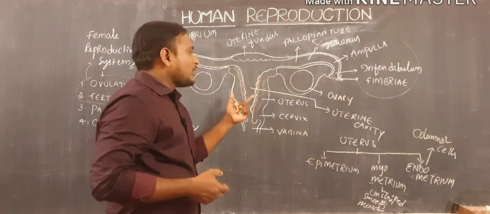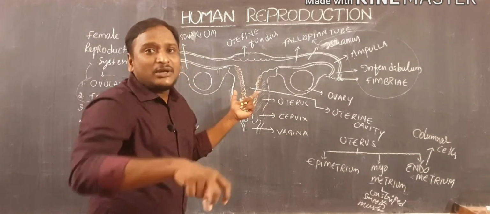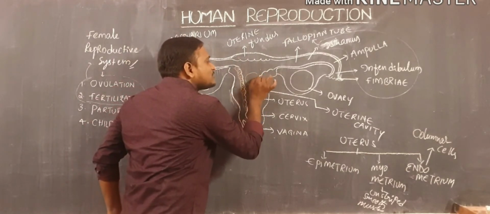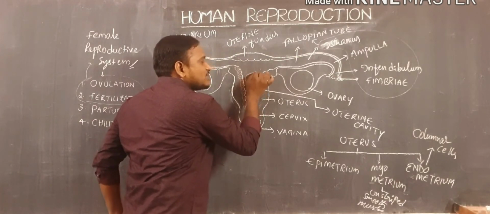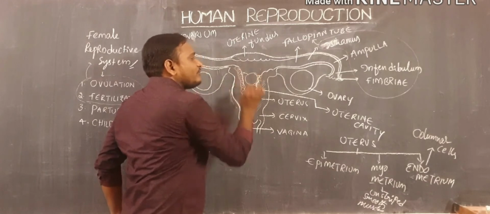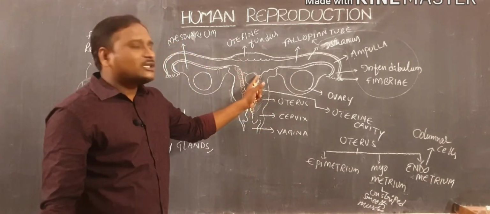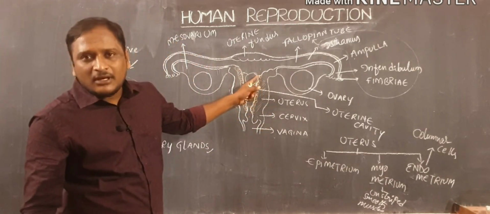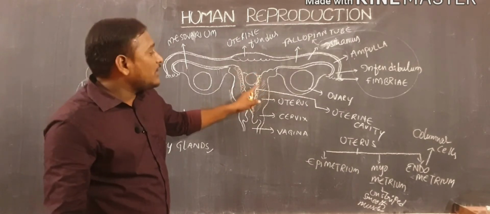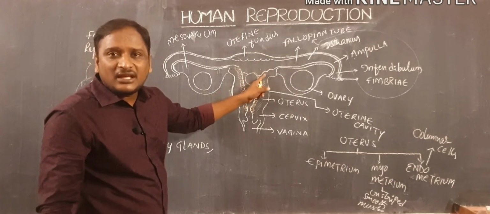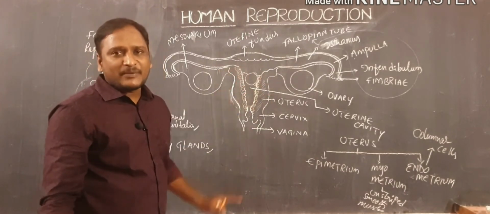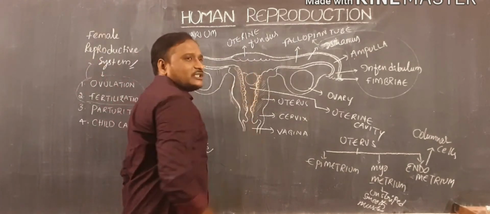And next, this endometrium is also helpful for the implantation or attachment of the baby. That means, for example, the baby present here will attach to the endometrial tissue. So this endometrial tissue is also helpful for the protection of the baby by forming this placenta around the baby. And that is one situation.